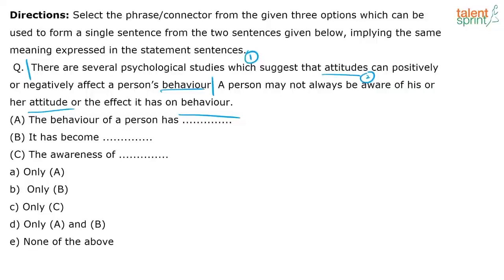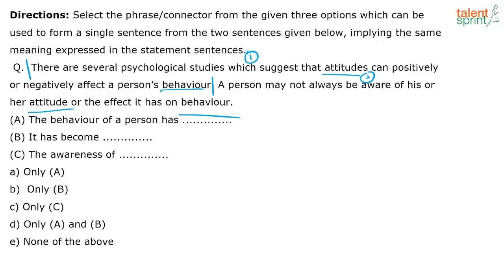Affect and effect, in terms of usage, the meaning is not much of a difference. It's just that effect is a noun, and affect is a verb. Me scoring low marks in the exam has affected me severely. Verb. So, the behavior of a person has what? I cannot actually use these two sentences and do this. It just doesn't make sense. What about option B? Don't be so hasty. We're going option by option. Option A is out of the question. The behavior of a person has done something. I really cannot combine because I understood the meaning of these two sentences.